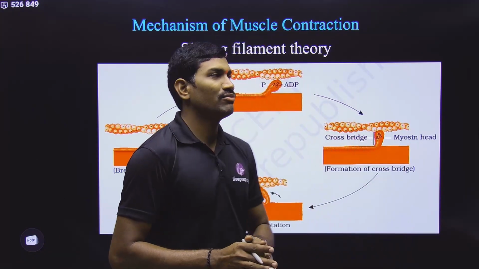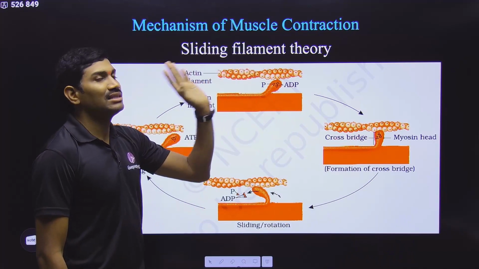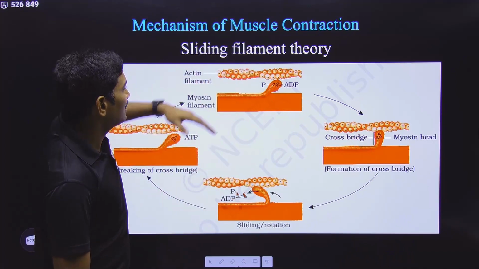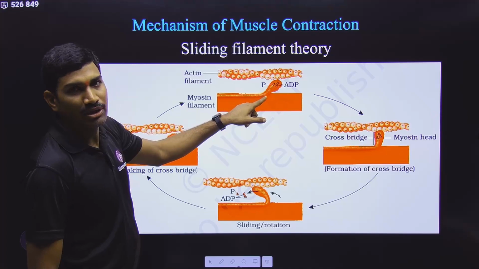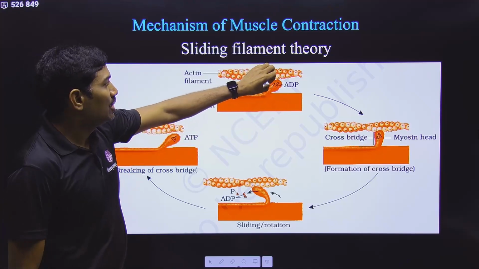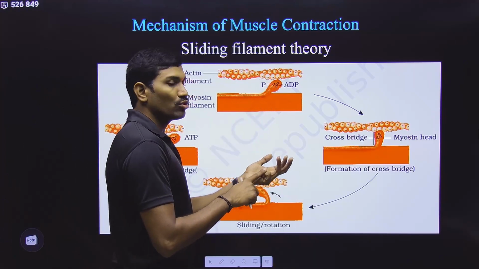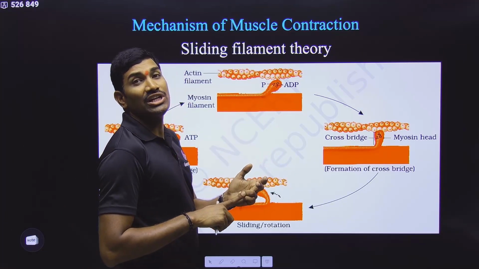This mechanism of muscle contraction is explained with the help of the sliding filament theory. Sliding filament theory. This is the actin, this is the myosin. These two are interacting because myosin has actin binding sites. Now these two are interacting. But here, along with the actin, what are present? Tropomyosin is present, troponin is present.